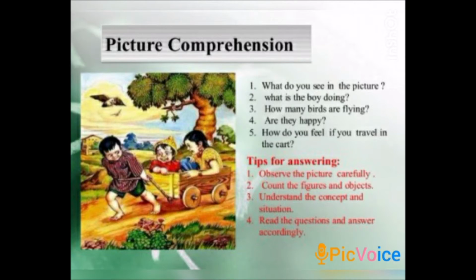So after observing the things and the objects, you have to understand the concept of the image. Read the question and answer accordingly. So after understanding, you have to move on to the questions and read the questions carefully, and according to the questions you have to find out the answer from the given picture. The first question, what do you see in the picture? What is the boy doing? How many birds are flying? Are they happy? How do you feel if you travel in the car? So after reading the question, you have to find out the answer.